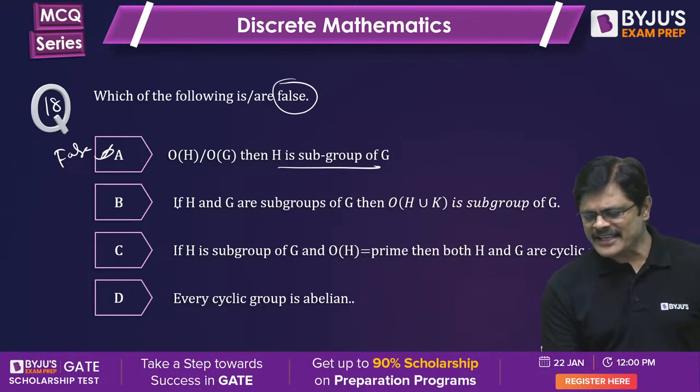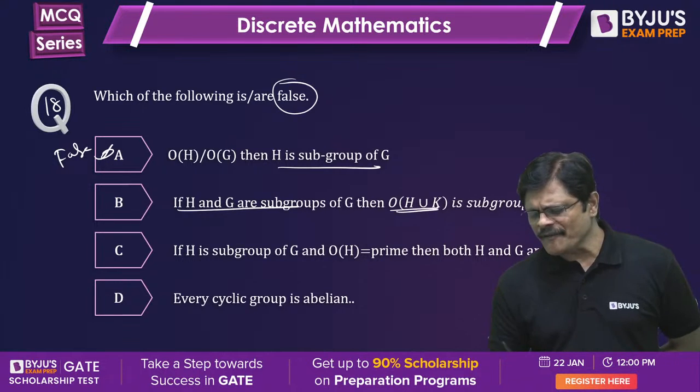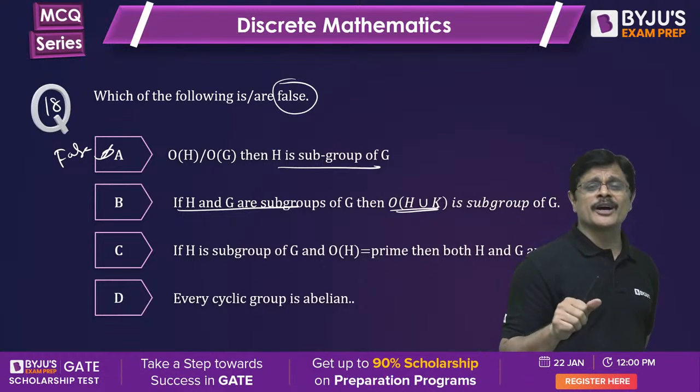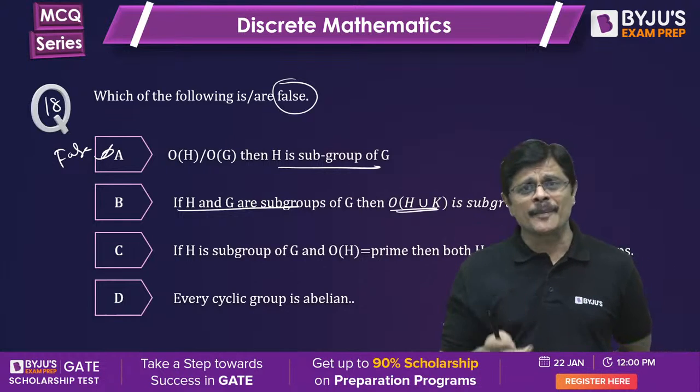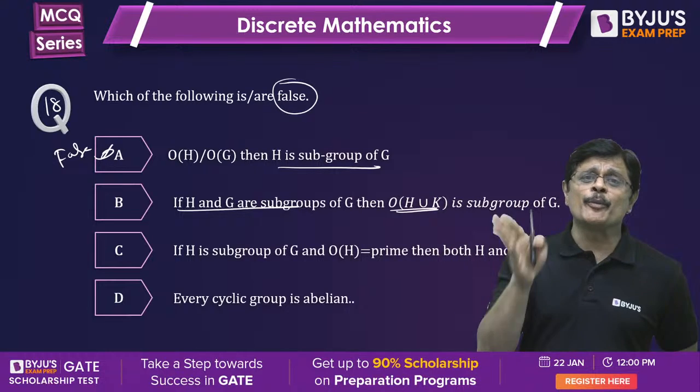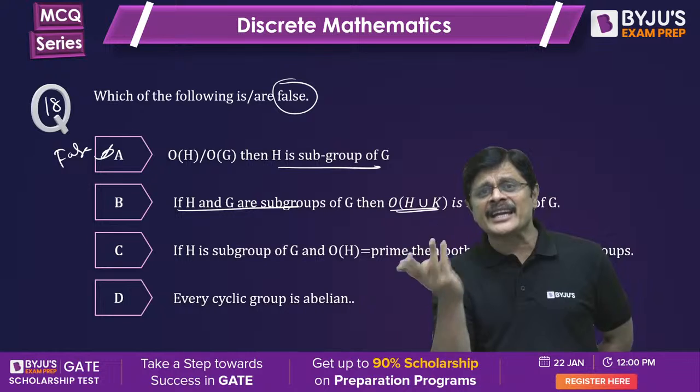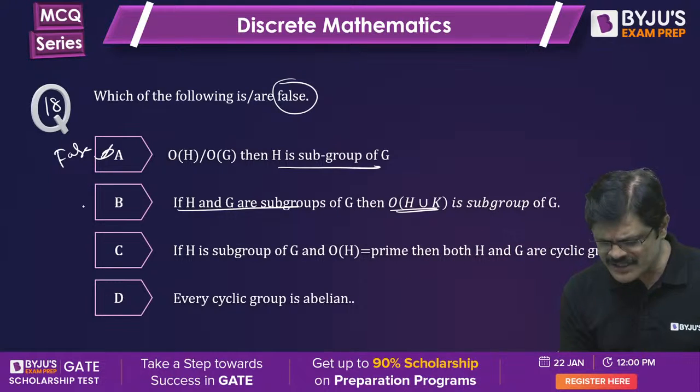Wonderful. If H and K are subgroups, then H union K is a subgroup is false, because H intersection K is always a subgroup, but union need not be a subgroup. Union will be a subgroup when either H is contained in K or K is contained in H. So this is also false.